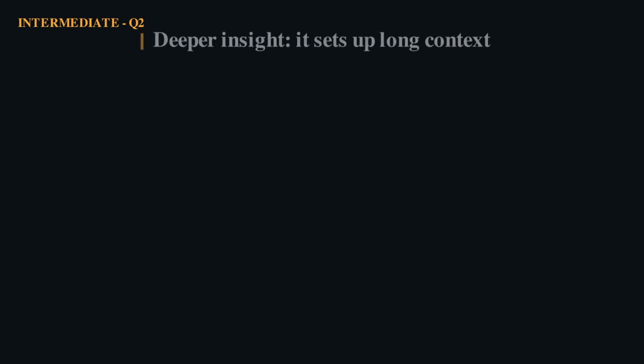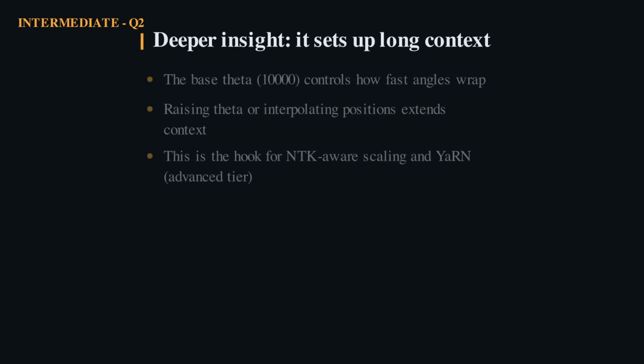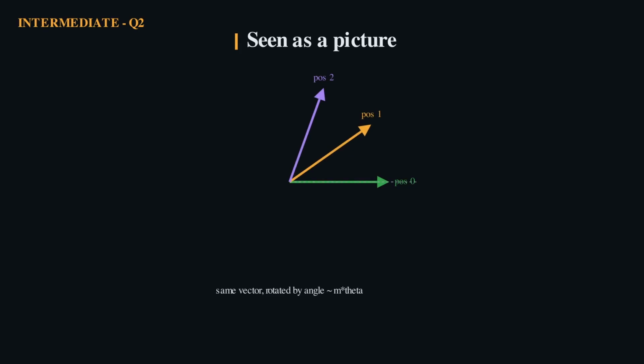Here is what most people miss. That base frequency of 10000 is a knob. Change how the angles wrap and you can stretch a model to longer contexts. That is exactly what NTK-aware scaling and YaRN exploit later. Picture one 2D slice of a query vector. As position increases, the same vector simply rotates further around the circle. Relative angle between two tokens encodes their distance.